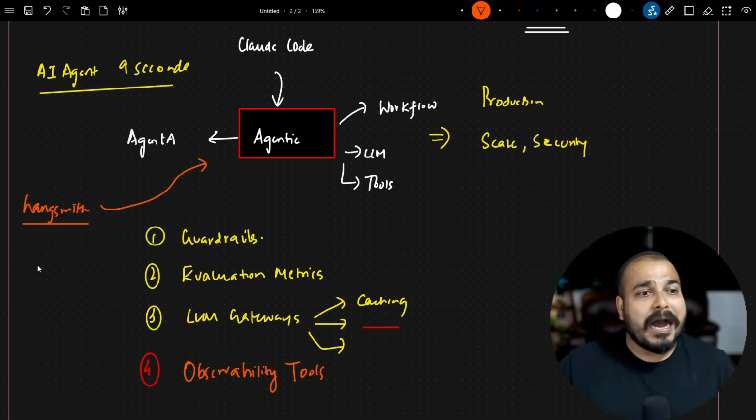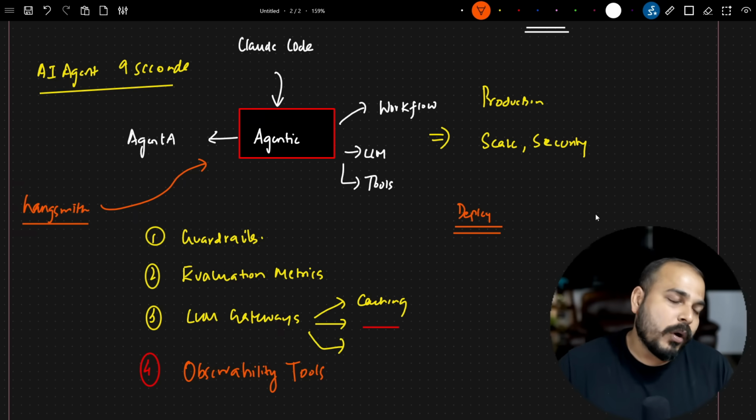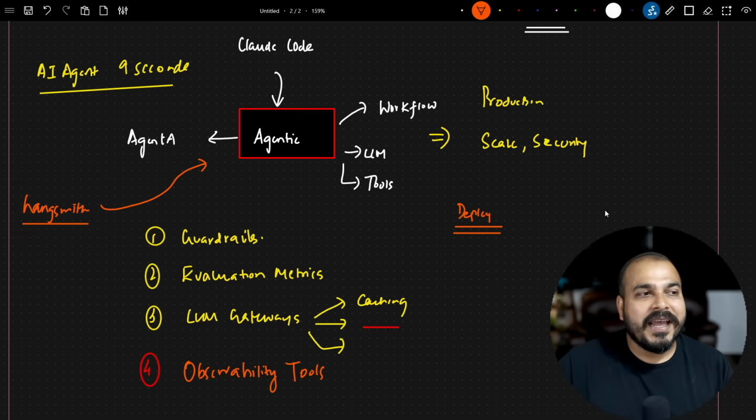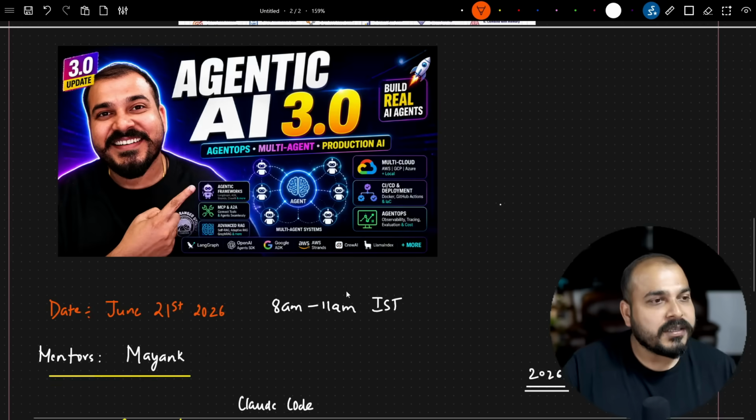After doing all these things, how do you go ahead and take this into production? How do you deploy it on cloud platforms like GCP, AWS? How do you use different LLM models? Everything is basically getting covered, right? That's the most important thing, right? And that is what this 3.0 is about.